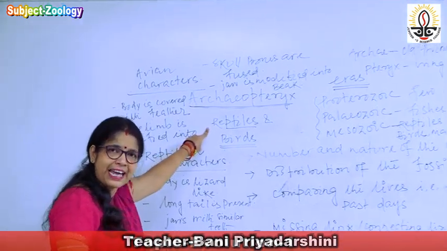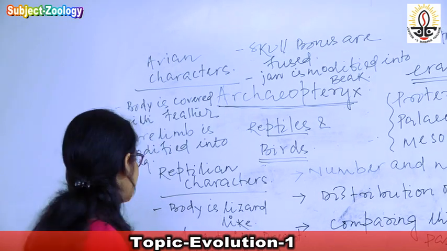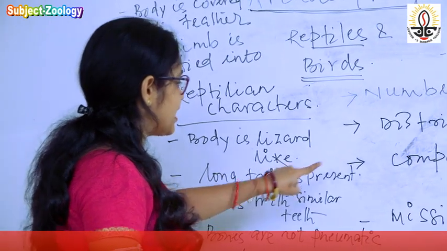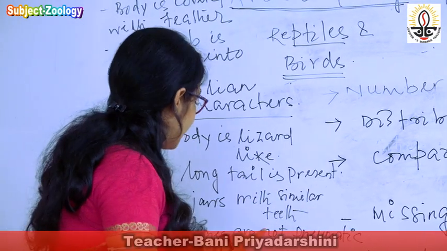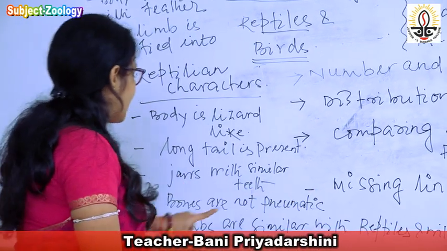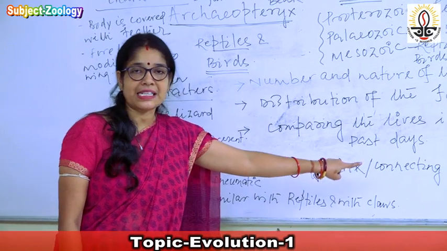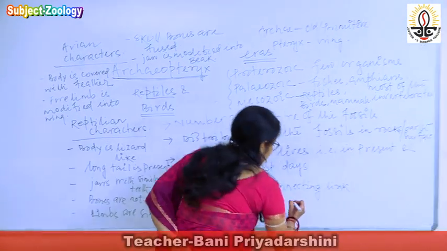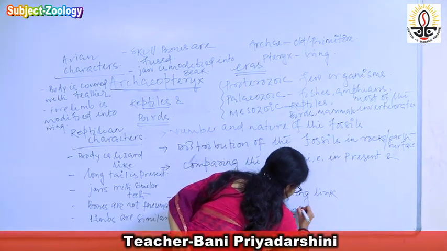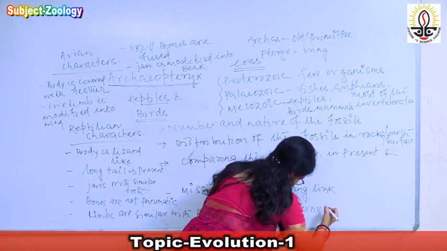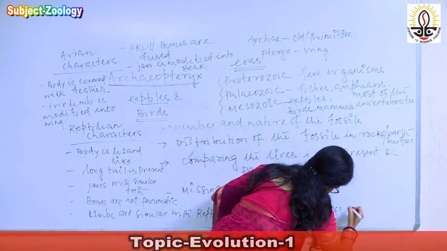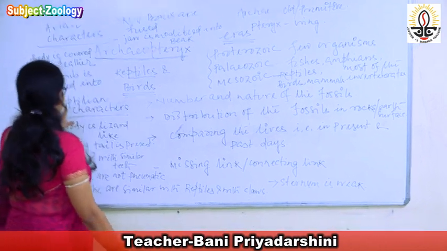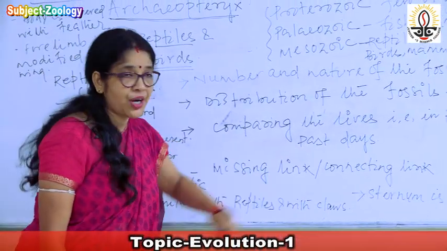So what are the reptilian characters which are shown by Archaeopteryx? The reptilian characters are: body is lizard-like, long tail is present, jaws with similar teeth, bones are not pneumatic, limbs are similar with reptiles, and that is with claw. Another character is also present, that is sternum is weak. This is also a reptilian character, that is sternum is weak.